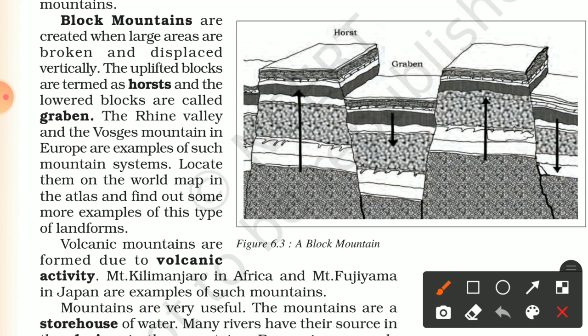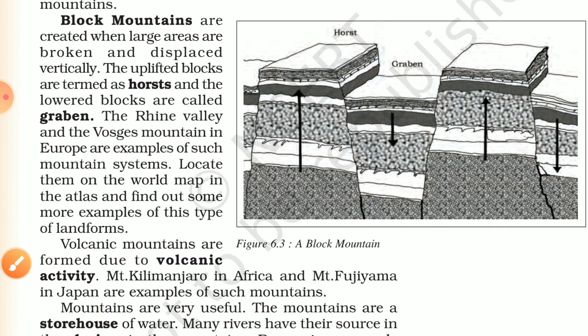Block mountains are created when large areas are broken and displaced vertically. The uplifted blocks are termed horsts, and the lower blocks are called grabens. The Rhine Valley and the